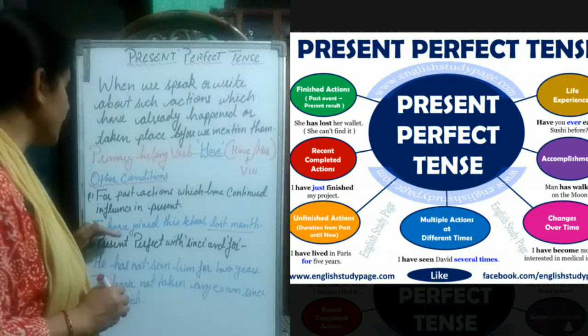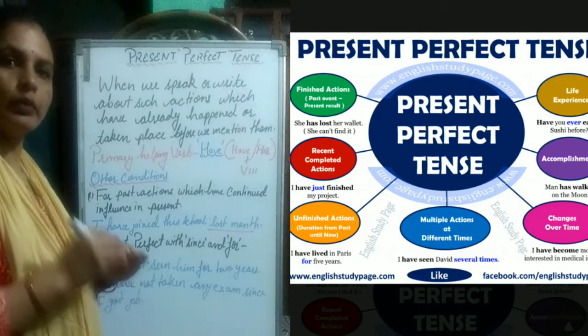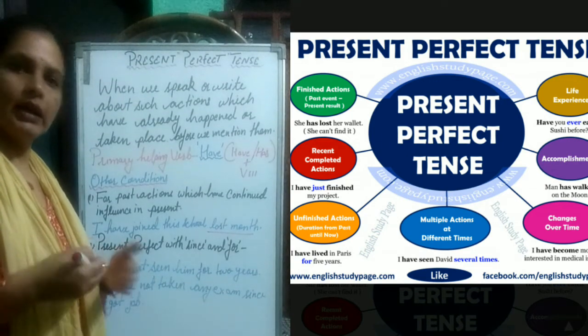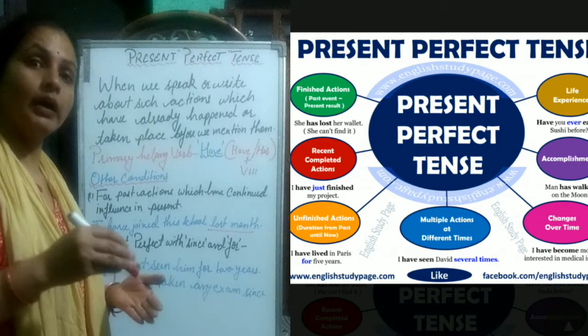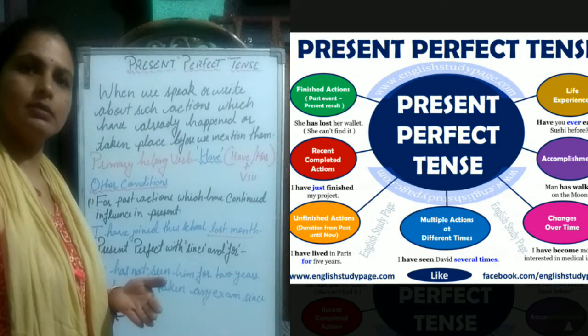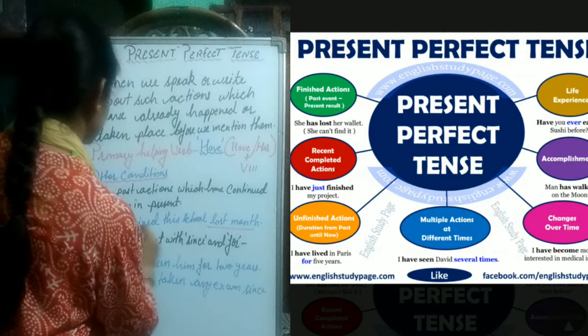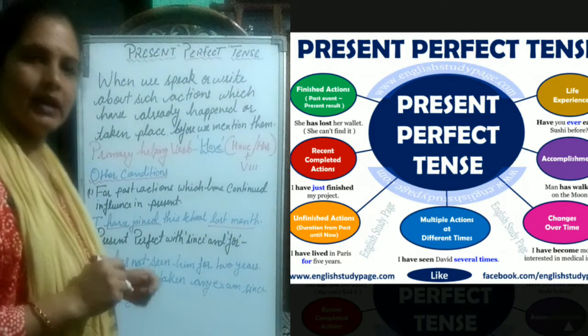That I have. So right now we are speaking about it, we are writing about it, that I have joined. But when did I join? Last month. So it is for past actions which have influence in the present.